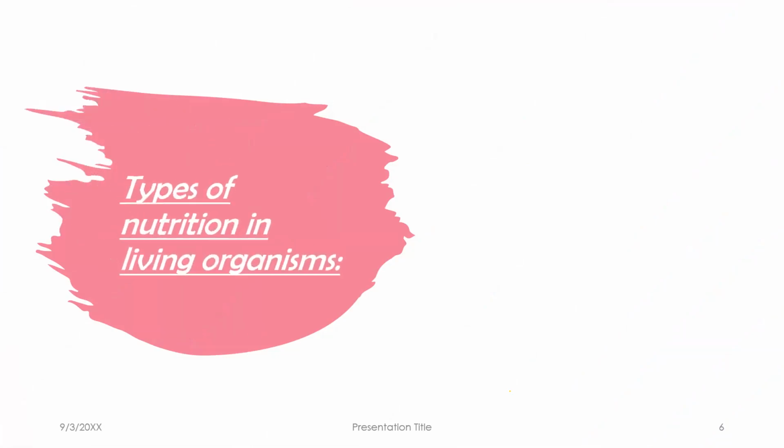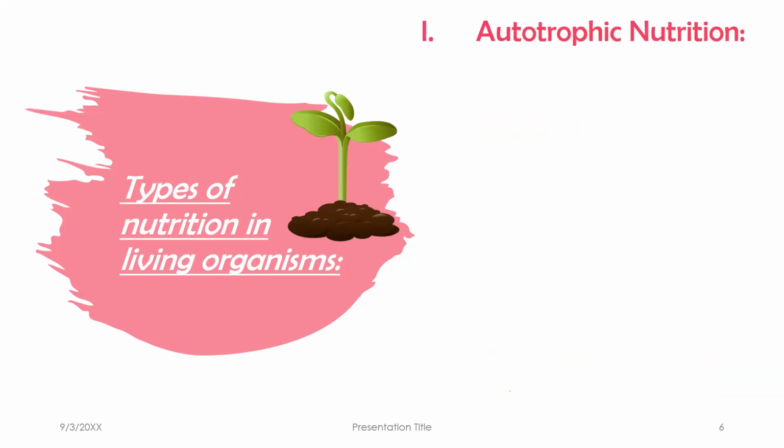Let's start speaking about, first of all, types of nutrition in living organisms. We have two types of nutrition. Once I put this, you know already that the plant cannot walk and buy some fast food from stores. No, restaurant, they can't go to any restaurant. They don't have legs or feet. They make their own food. That's why they are called autotrophic nutrition or autotrophs. The plant is an example of autotrophs.